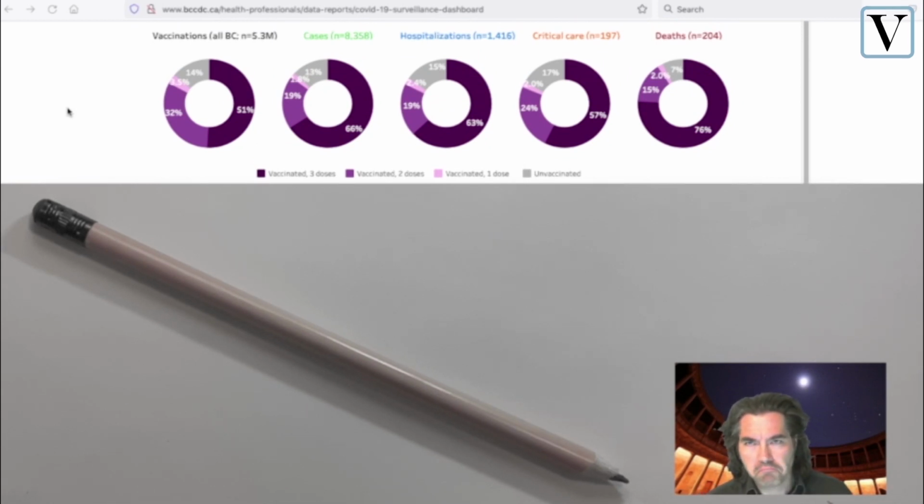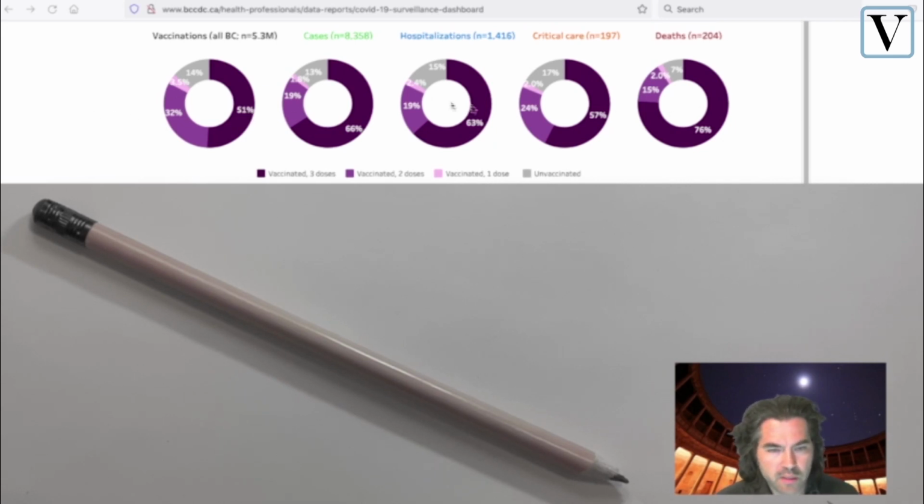I wanted to do some observation of some of the official data that is being released by the Canadian provincial government, in this case, British Columbia. I will be doing some very straightforward math with this. Nobody needs to be an expert to do these calculations, and let's see what we find out.